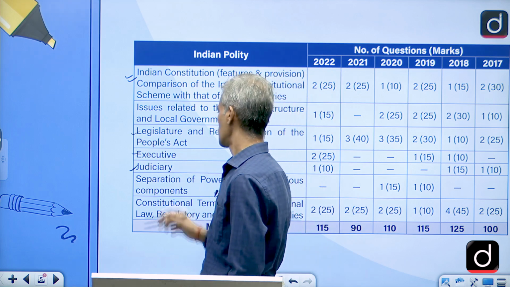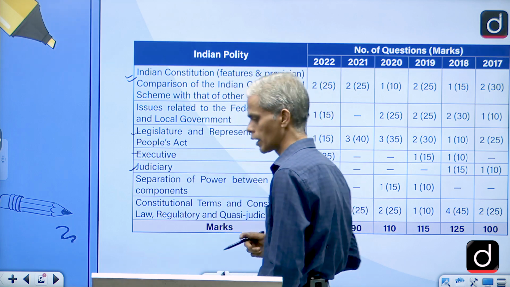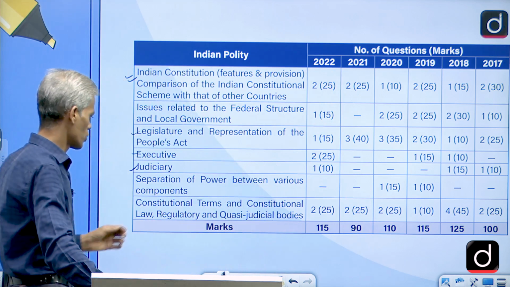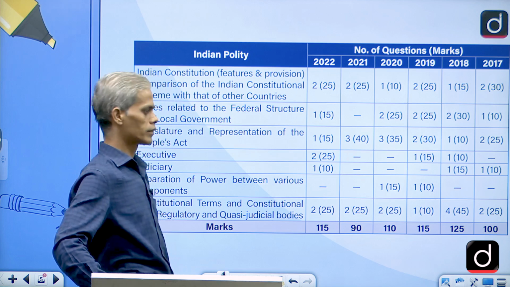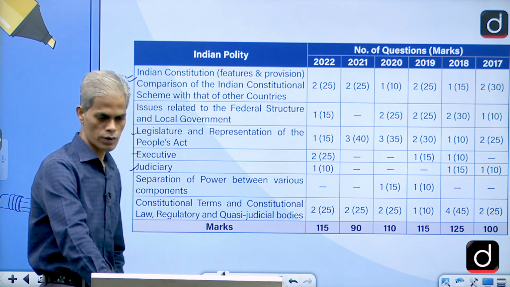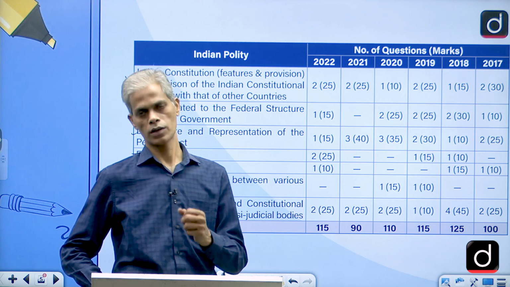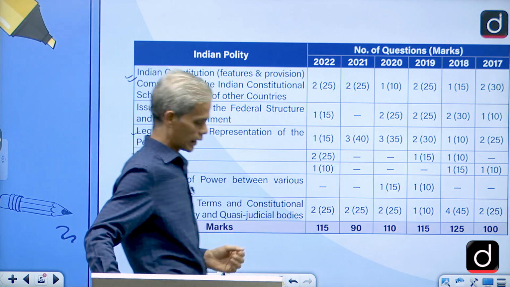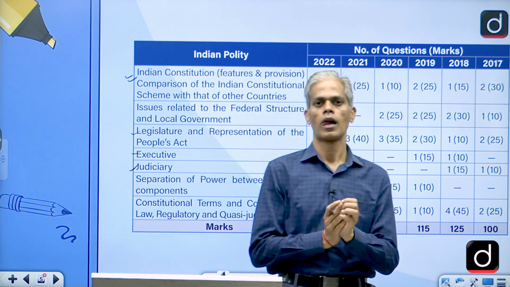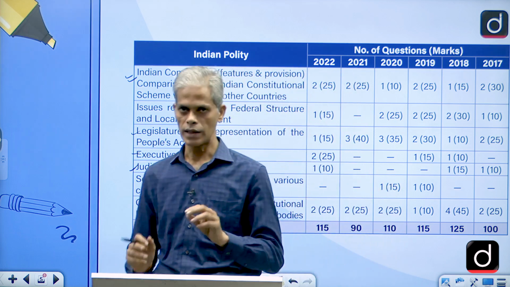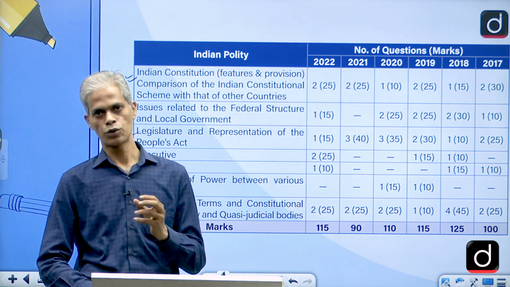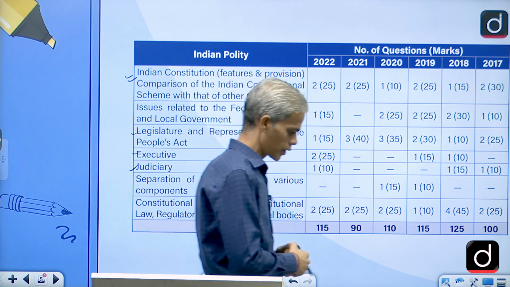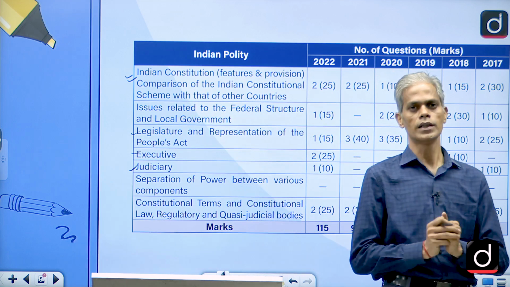And after that, some miscellaneous topics which may overlap with governance issues also, and the separation of powers, or the constitutional terms and bodies, or the constitutional, extra-constitutional, judicial or quasi-judicial devices or bodies, from which we can expect certain questions. So this analysis would definitely help you get an idea of what areas need to be focused on.